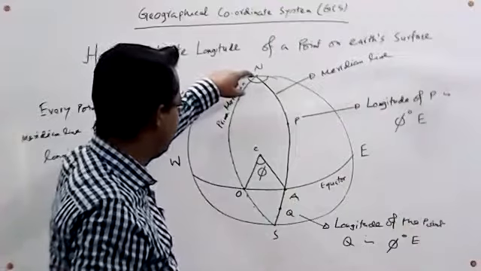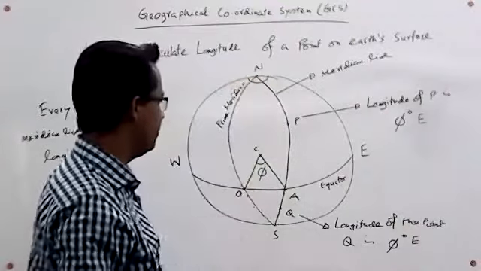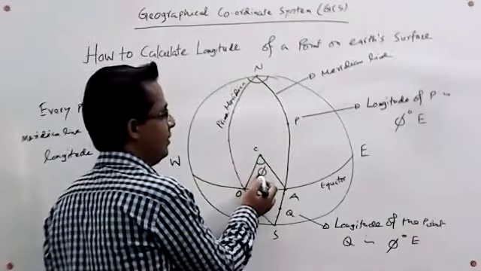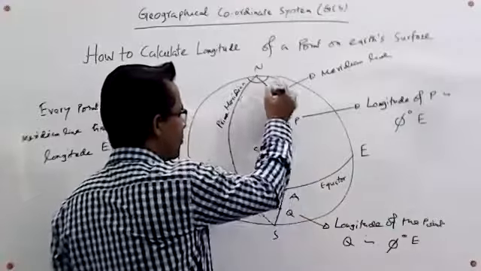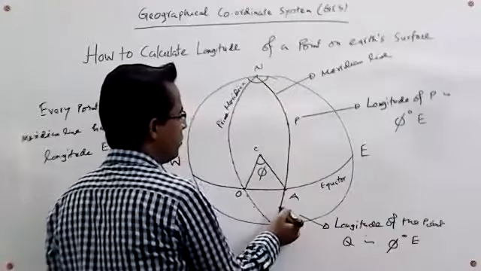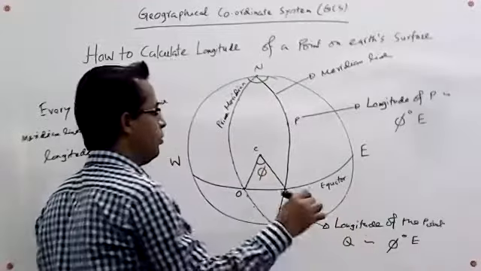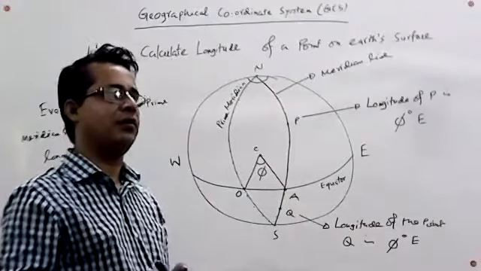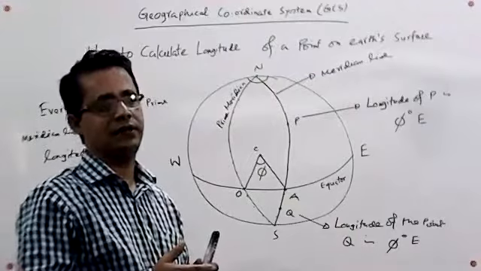If we take any point from this meridian, we will see that the longitude is the same. So if P and Q are located on the same meridian line, they have the same longitude. This is the proof that the longitude is the same at every point on a meridian.